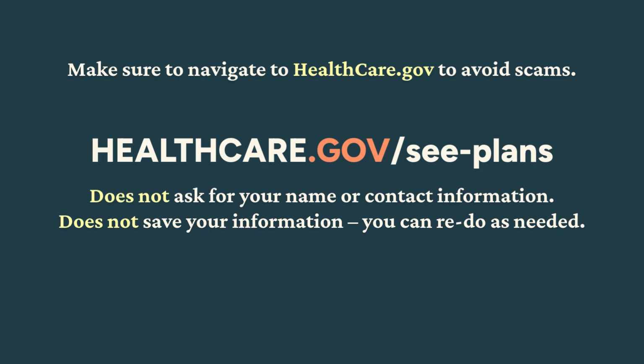You will find your discount estimate on healthcare.gov/cseeplans. That's HEALTHCARE.gov/CSEE-plans, PLANS. Make sure to use .gov to avoid scams. The next slides will show you how to get your estimate.